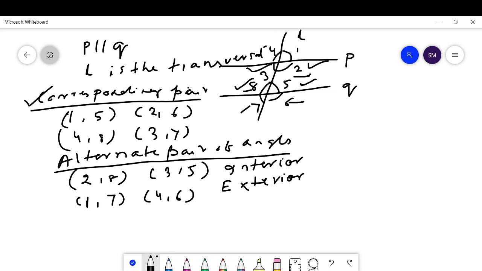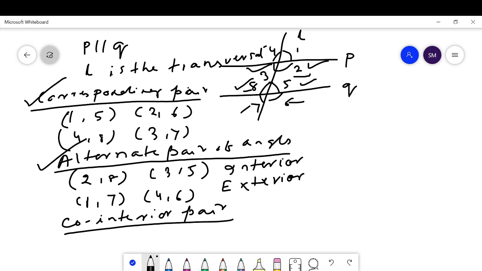Okay. Then this is a corresponding pair. This is an alternate pair. Then these are co-interior angles, co-interior or consecutive interior pairs. What are co-interior pairs? 2 and 5 are co-interior pairs, and here 3 and 8 are co-interior pairs. Okay. Then the theorem 1 says, if the transversal...